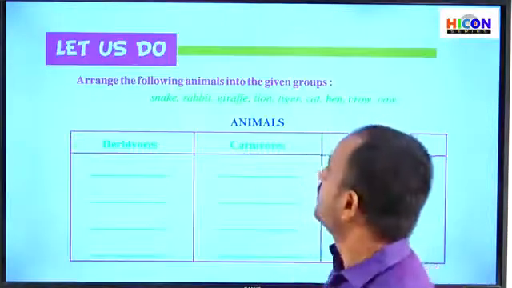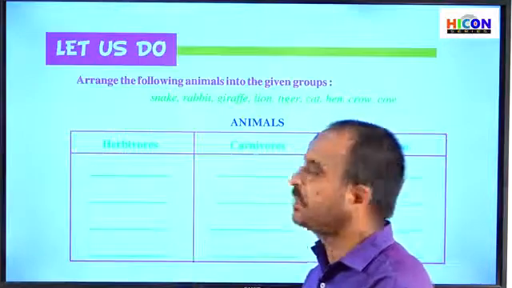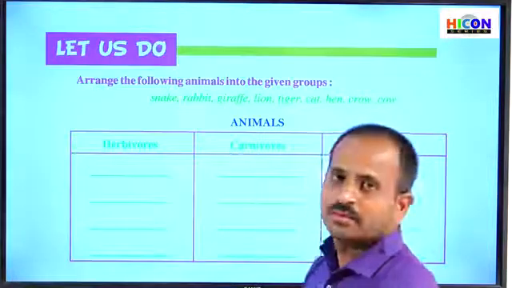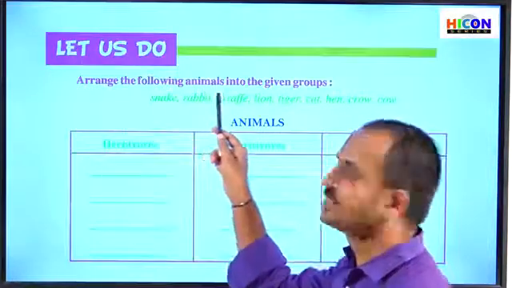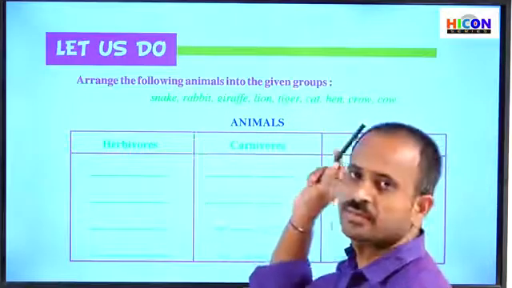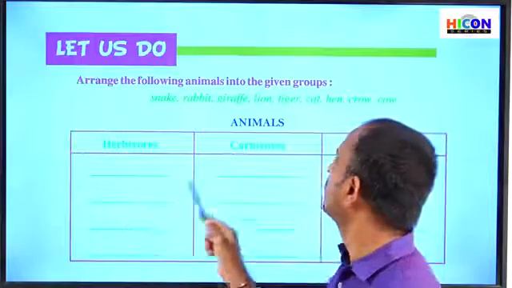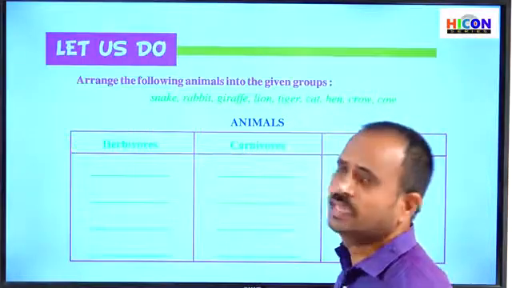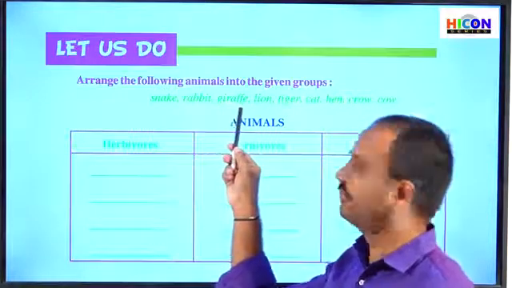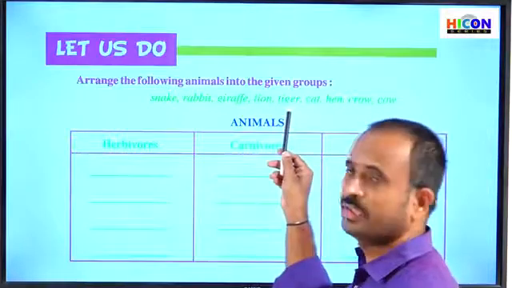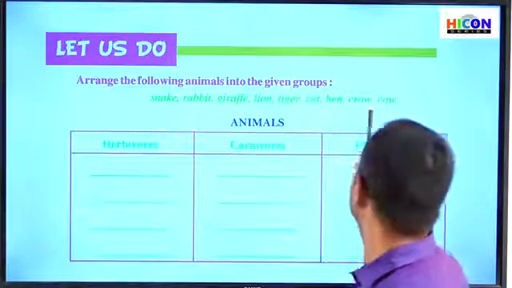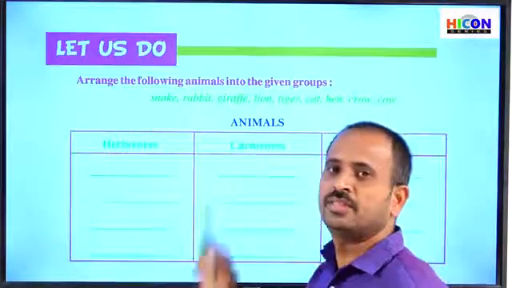Children, this is the next section in our activity part. All the children look at the screen and read what they have given. Arrange the following animals into the given groups. They have given some animals and we have to group these animals in the table. The animals given are snake, rabbit, giraffe, lion, tiger, cat, hen, crow and cow.